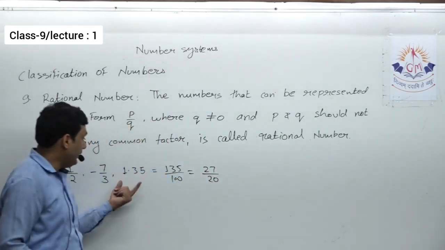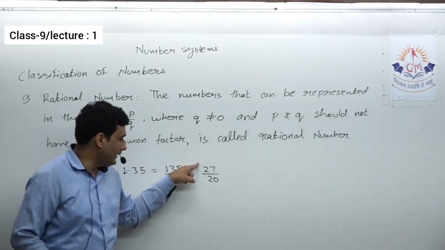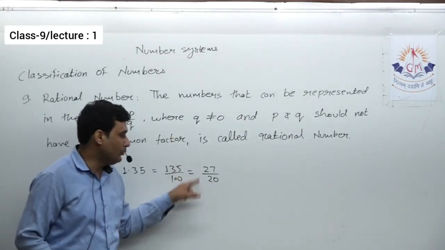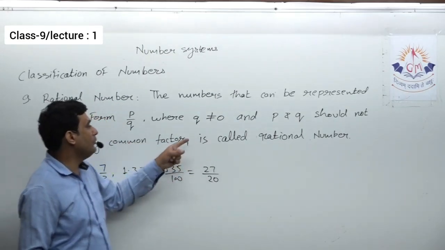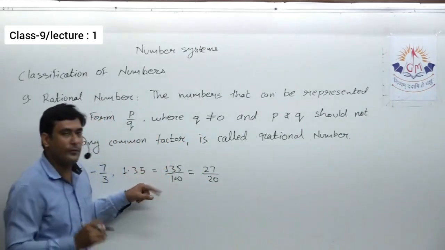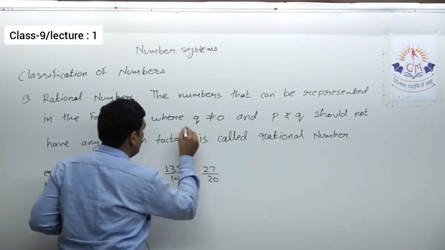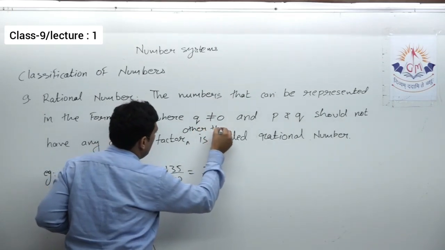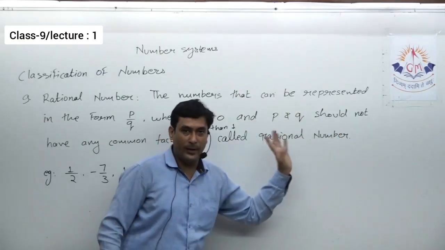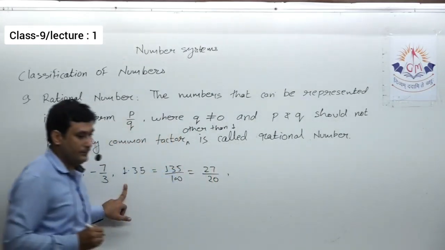Yes. So here 1.35 can be represented in such a way that it is in the form P upon Q, first condition. Q is not equal to 0, second condition. Now they do not have any common factor. When I say P and Q should not have any common factor, one thing more: P and Q should not have any common factor other than 1. So better to include this: other than 1. Or in other words, I can say P and Q must be co-primes.